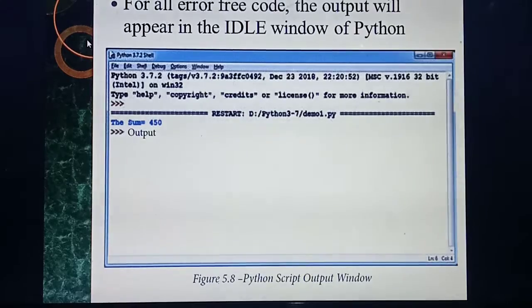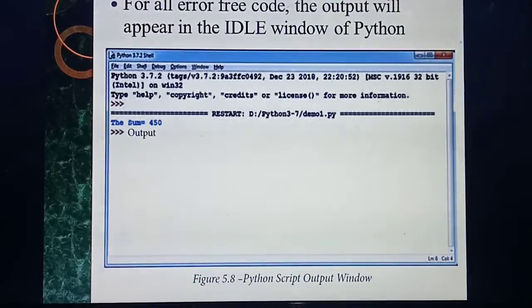So after correcting the error, you run the program. Now you have run the program. After executing, see, this is the output. If the program contains no error, you will get the output. What's the output? The sum equal to 450. See, this line is the output. If you have an error, some lines will automatically be displayed in red color. You need to correct the error, save the file again, and run again. If there is no error, you will get the output like this: the sum equal to 450.